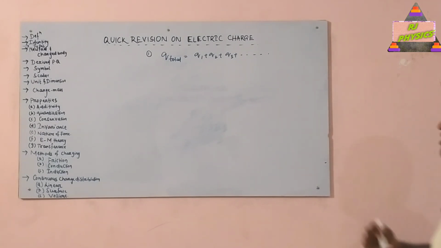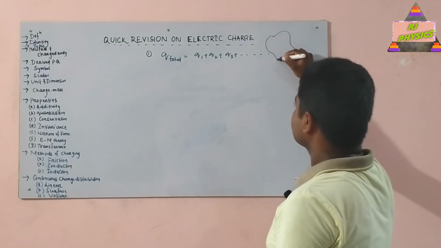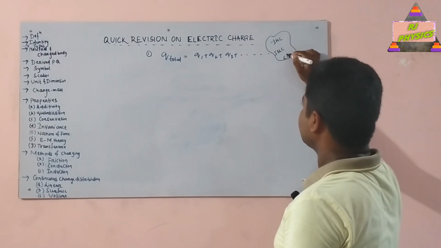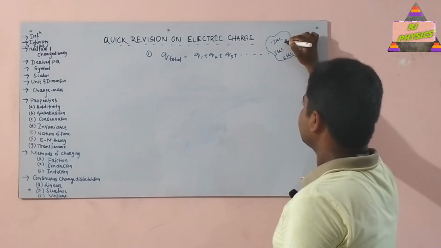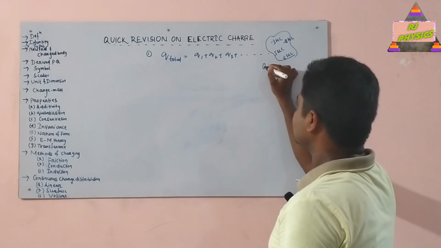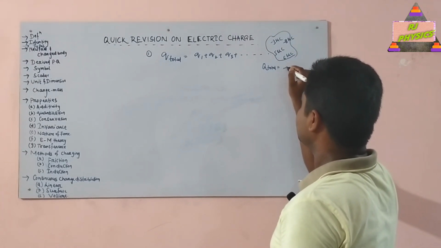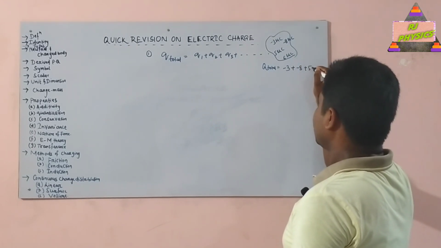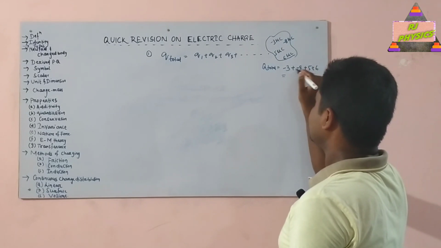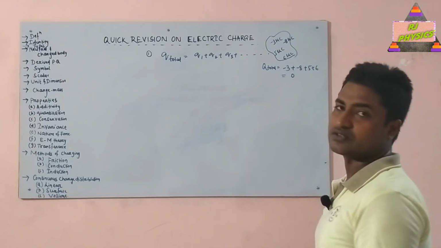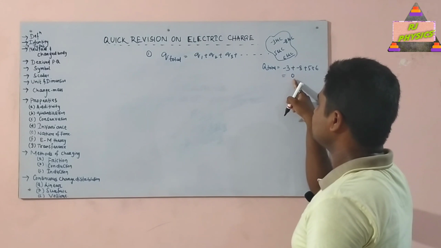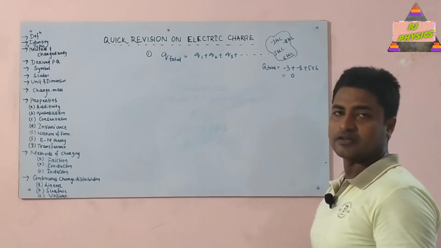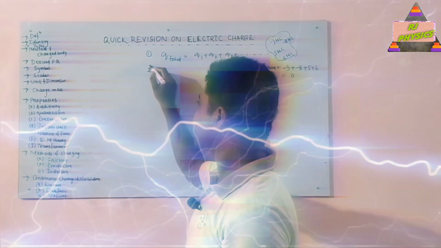Suppose we consider a system which consists of 4 charges of magnitude minus 3 microcoulomb, 5 microcoulomb, 6 microcoulomb, and minus 8 microcoulomb. If someone asks you what is the total charge, then the answer will be minus 3 minus 8 plus 5 plus 6, that is minus 11 plus 11, which equals 0. Here the total charge on the body is 0, because while adding you have to take care of sign also.